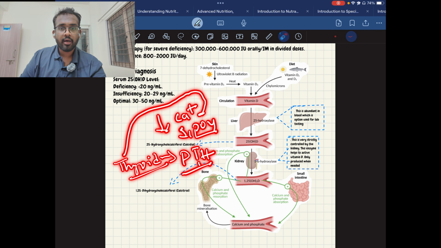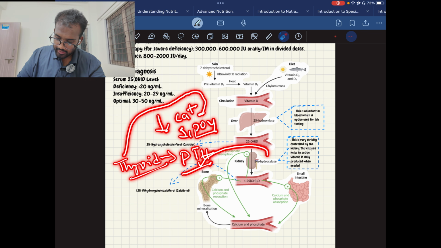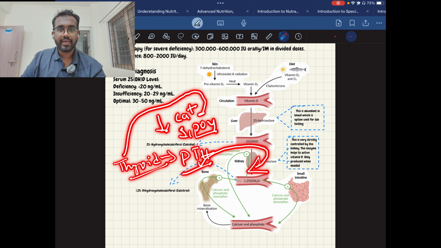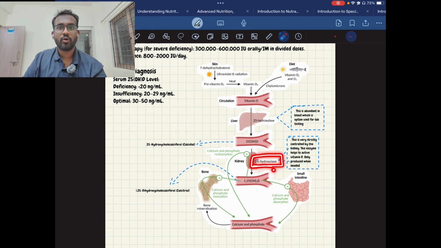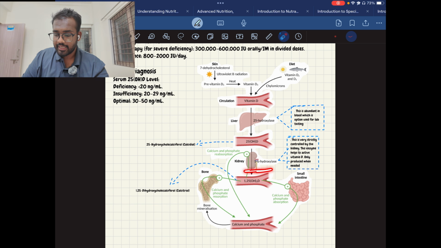This parathyroid hormone goes to the kidney and stimulates the kidney to release the enzyme called 1-alpha-hydroxylase. This enzyme is strictly controlled by the kidney. It will only be released when there is an absolute need for vitamin D in the body. Until then, this enzyme will not be created. So it is controlled by the kidney.